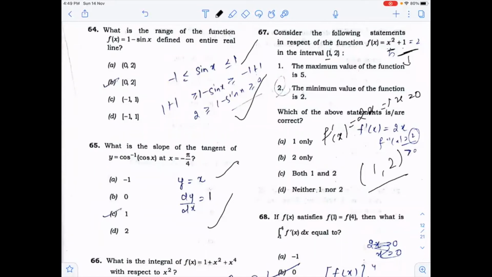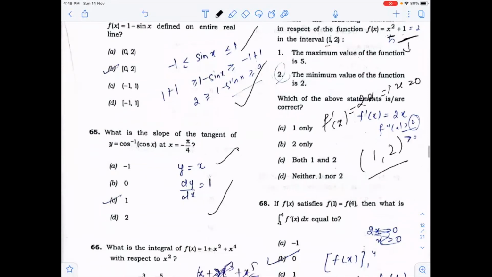Here the double derivative will always be 2, that will be always strictly greater than 0. So this function will always give you minima, and the minimum value is 2. So only second is correct.